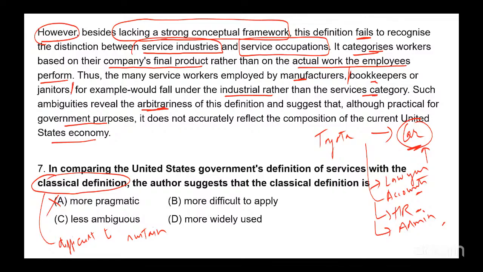A is out. More difficult to apply looks good. Difficult to sustain. We can't apply it to programming, software, or electricity because we are able to store them, although they are services. So B is a very good option. C, less ambiguous? We don't know if it is less ambiguous or more ambiguous, right? We just know that it is difficult to sustain. So C is out. More widely used, again, we don't know whether it is more widely used or the United States one is more widely used. We don't know that from the passage. So D is out. Option B is correct.